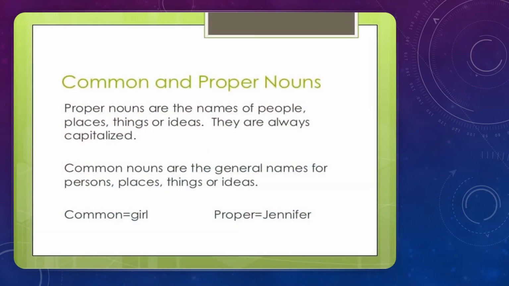When we talk about common and proper noun, proper nouns are the specific names of people, places, things, or ideas, and they are always written with capitalization. Common nouns are the general name for a person, place, thing, or idea. For example, a common noun is girl, but a proper noun may be the specific name like Jennifer or Mary, and so on.